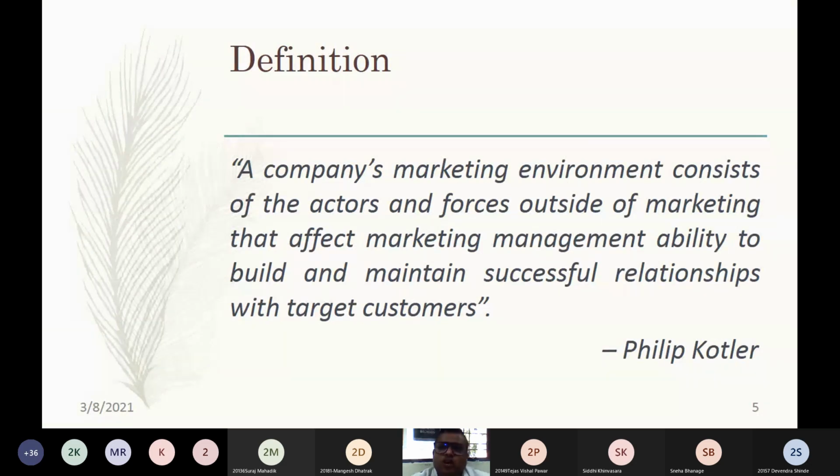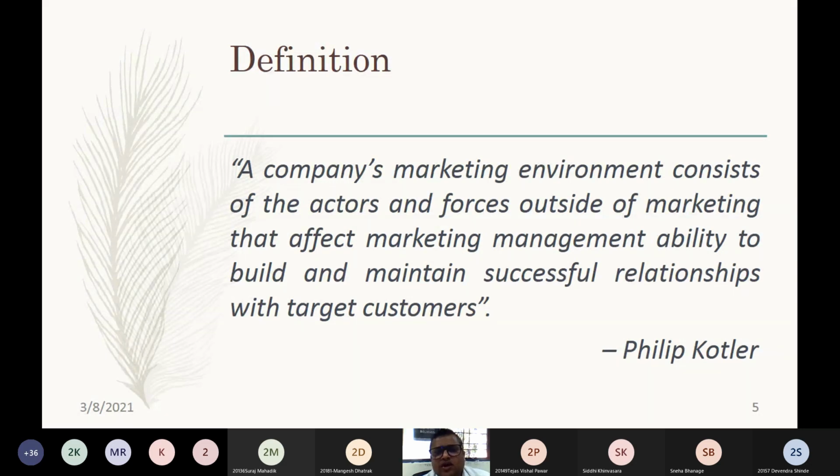So whenever you are serving your customers, these environmental forces or external actors sometimes create a barrier for you to serve your customers and to create that particular brand equity. So marketing environment is really very important.